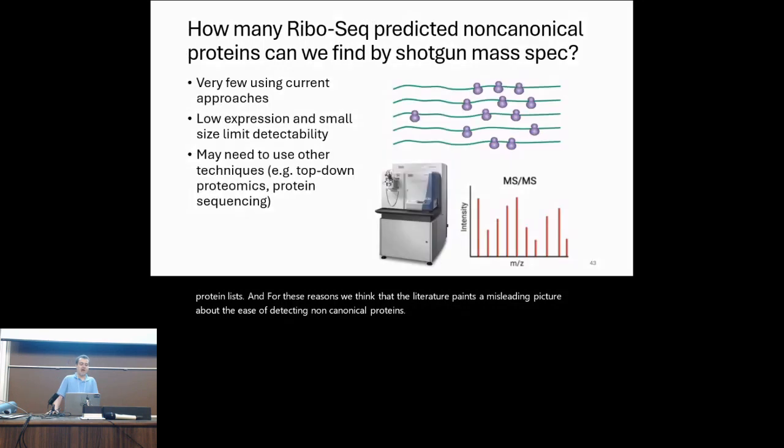So in conclusion, how many RiboSeq predicted non-canonical proteins can we actually find by shotgun mass spectrometry? We think very few can be found using current approaches. The low expression and small size of these proteins limit detectability, but we may need to use other techniques such as top-down proteomics or protein sequencing to find these proteins.